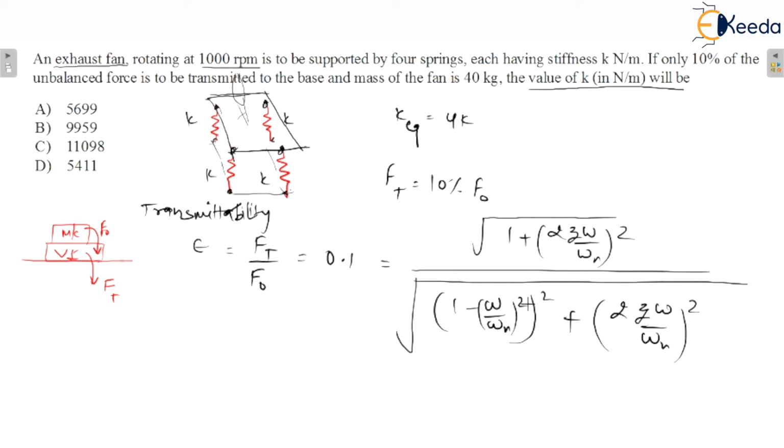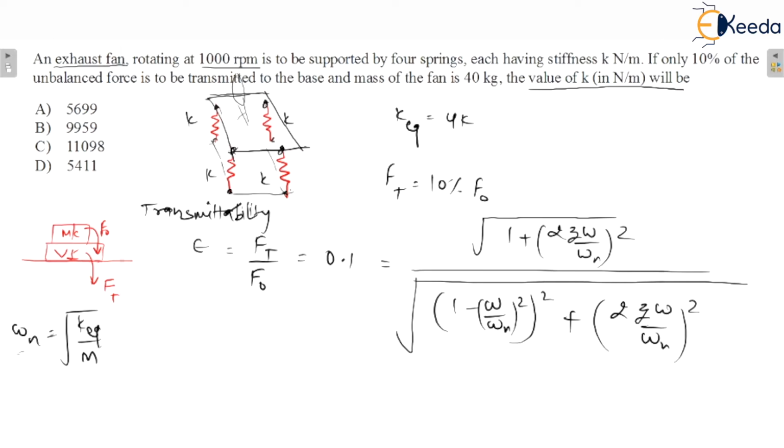However, there is no k term, so we just have to calculate the omega n, because we know that omega n is equal to under root of k by m. However, this is a combination of springs, so there will be an equivalent stiffness and the mass of the fan. Now see here, first we will calculate omega n with this formula.